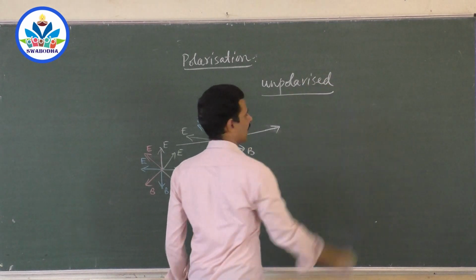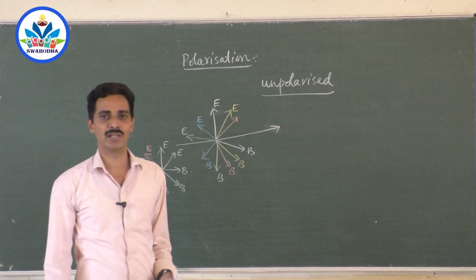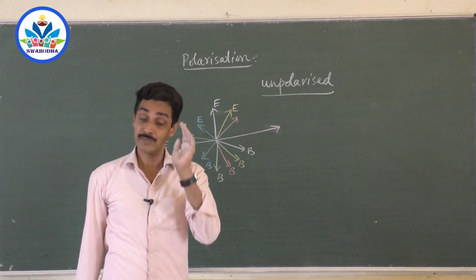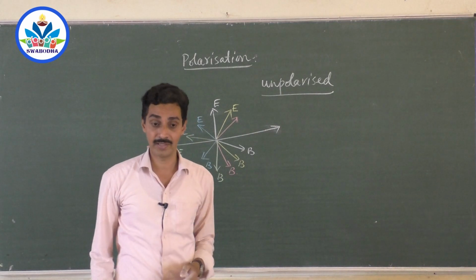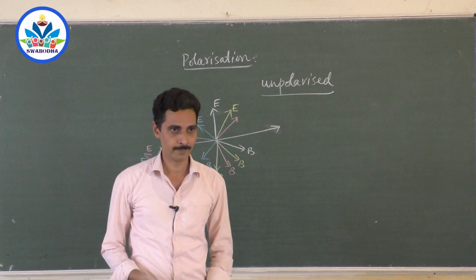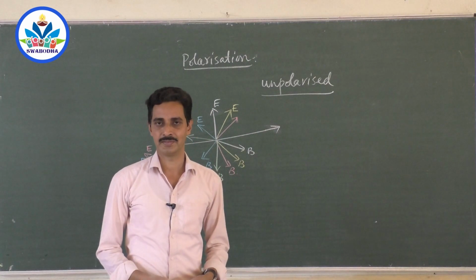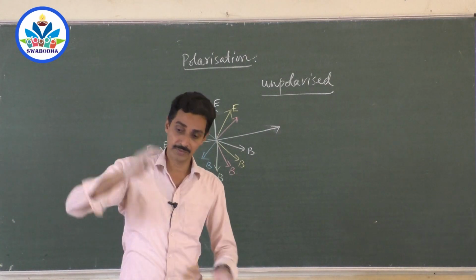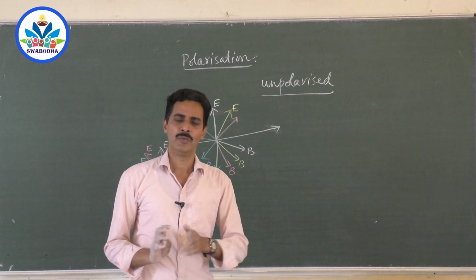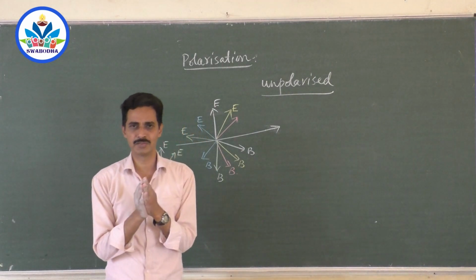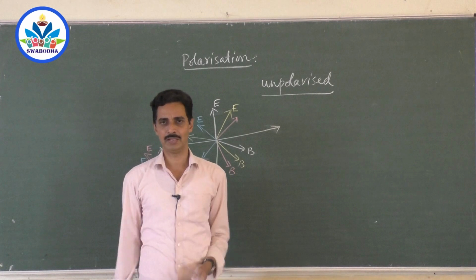A light which contains vibrations in all directions. And from here onwards, if I say vibrations, it is electric field vibrations. Why vibration? Because electric field is continuously changing with time. Once it becomes stronger, another time it becomes zero. So it keeps on changing its value.